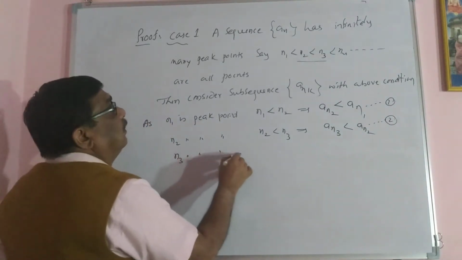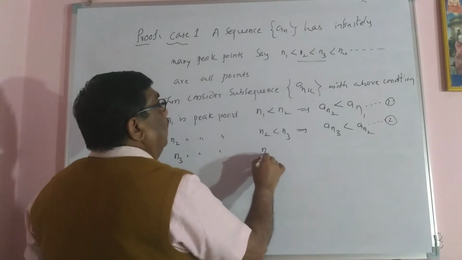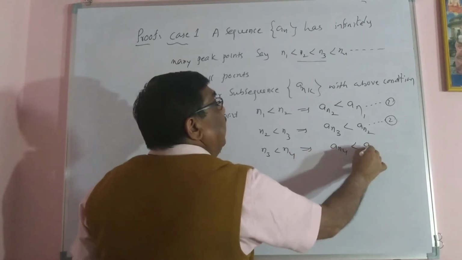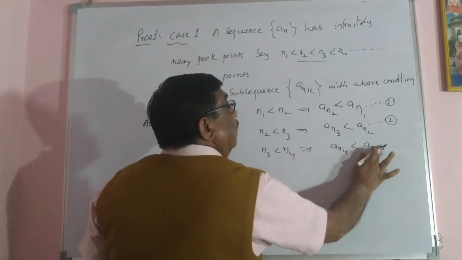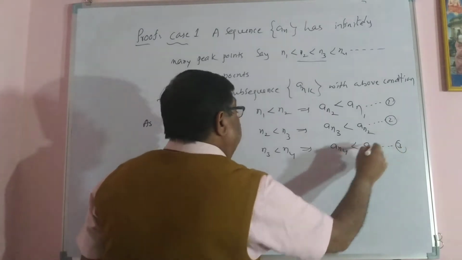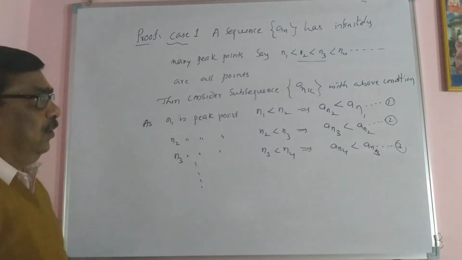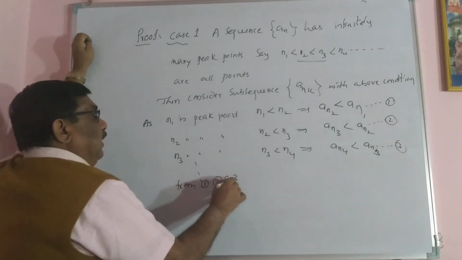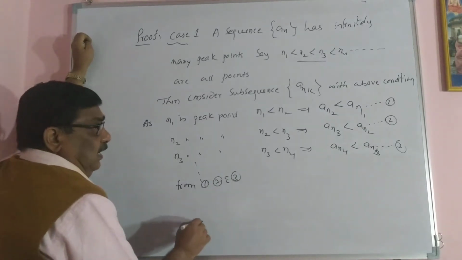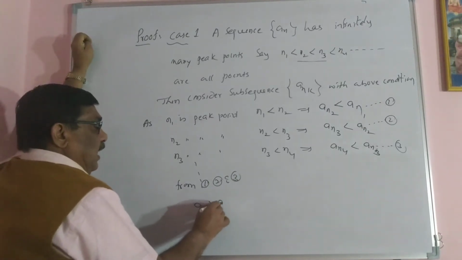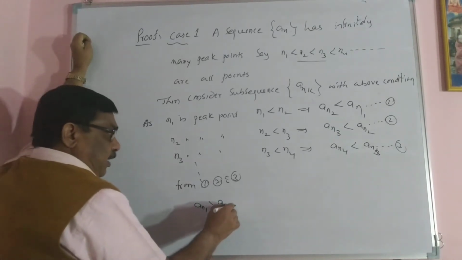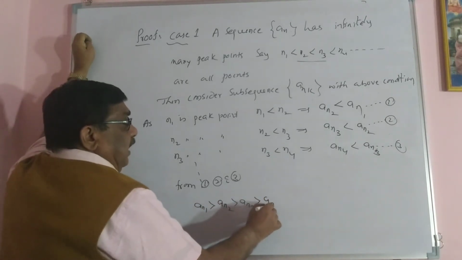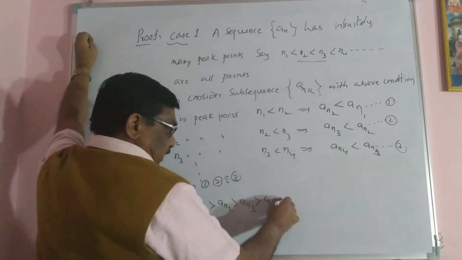n3 is a peak point such that n3 is less than n4. This implies a_n4 is less than a_n3. Call this equation 3. If I continue like this, from 1, 2, 3 and continuation, we see that a_n1 is greater than a_n2, a_n2 is greater than a_n3, a_n3 is greater than a_n4, and it goes like this.